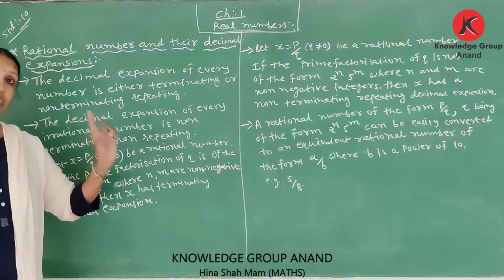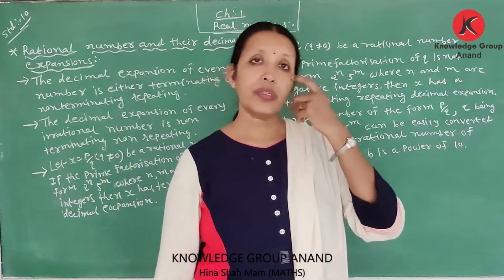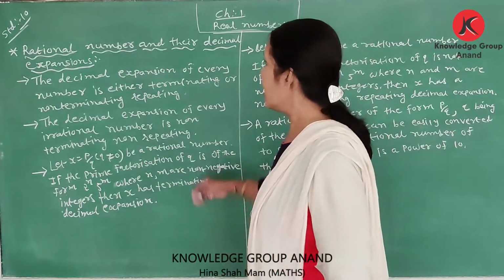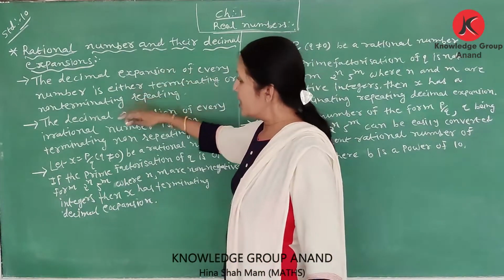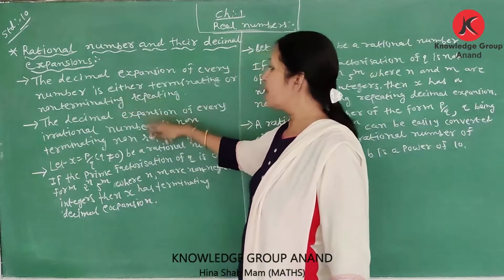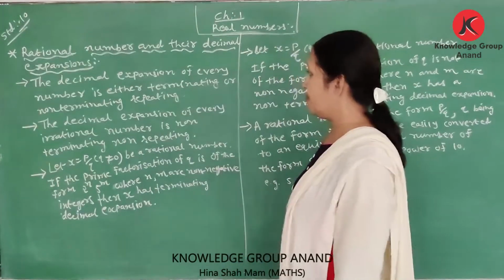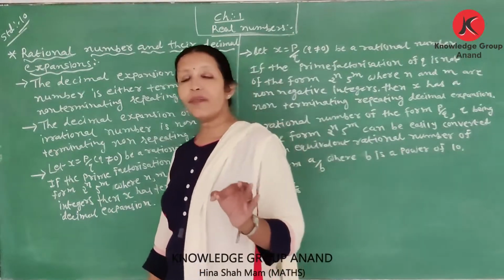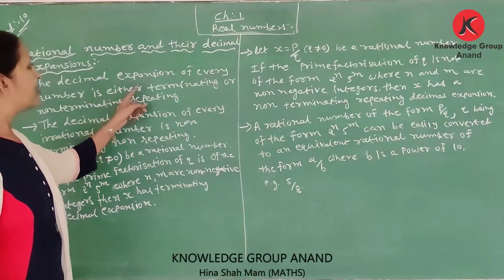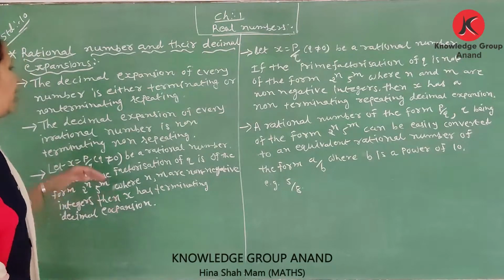Rational numbers and irrational numbers both are included in real numbers. These numbers are called real numbers. The decimal expansion of every rational number is either terminating or non-terminating repeating.